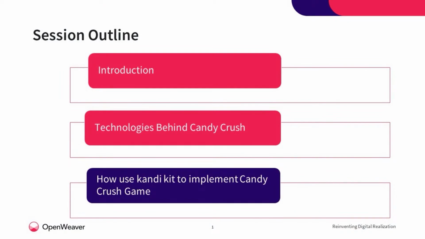So we'll talk a little about how this game came into being, and how this technology, a simple JavaScript based technology, has helped make this game so popular.